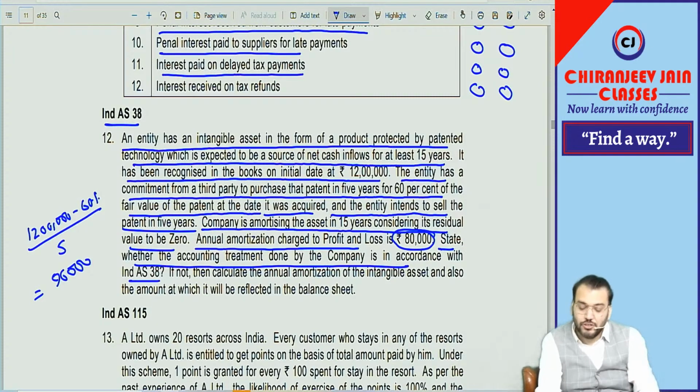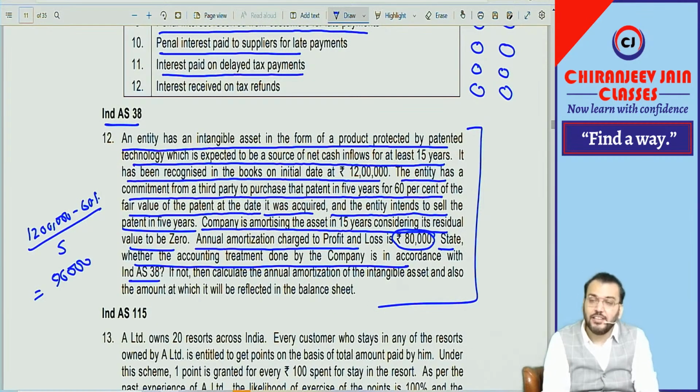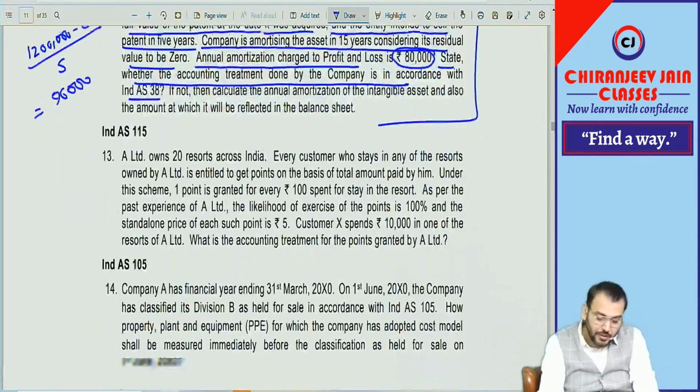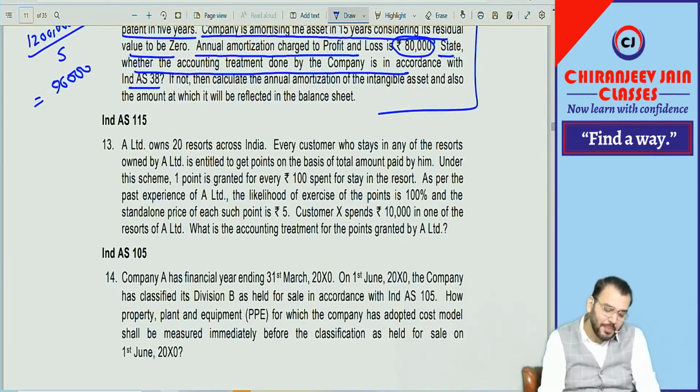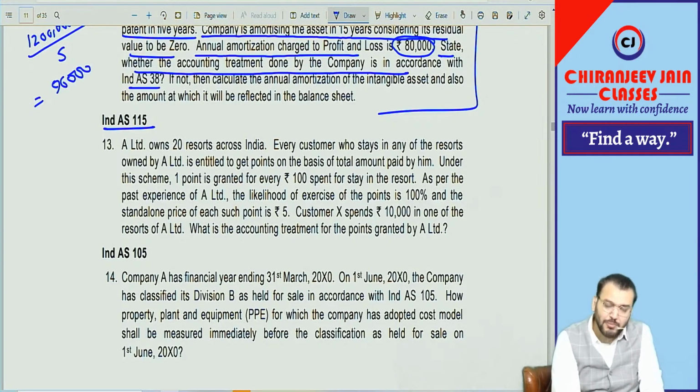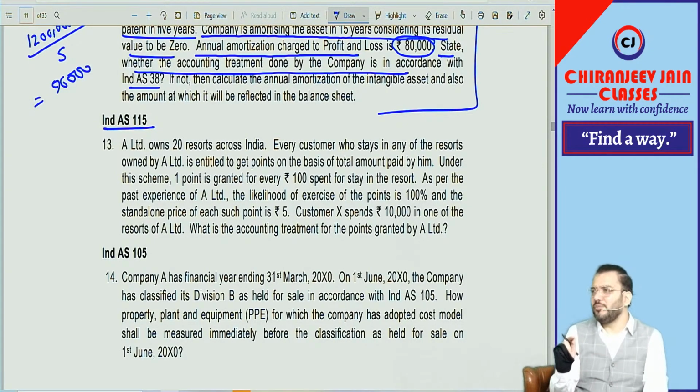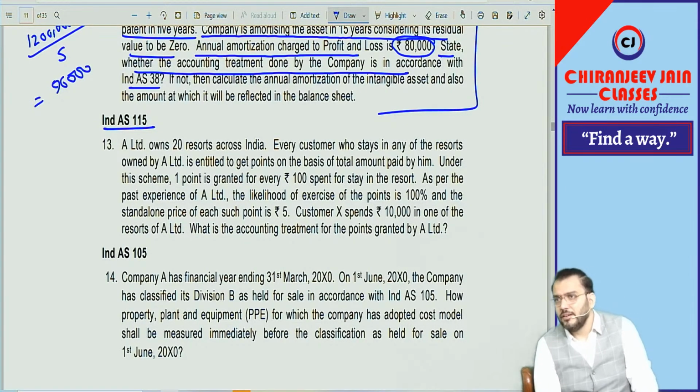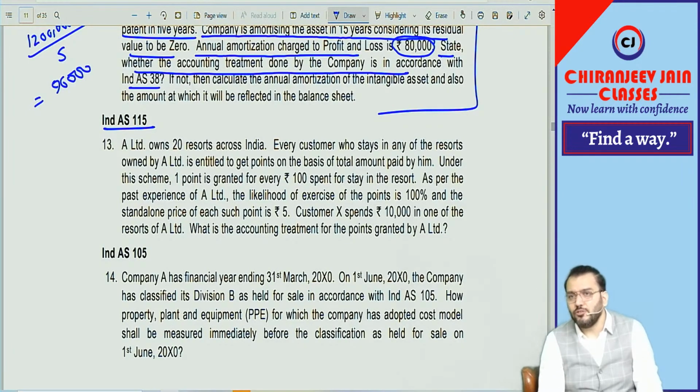Understood? So this is actually a question of analysis of financial statements, which we have done in the last chapter. You remember? Correct? Then Ind AS 1 and 5. A similar question we have done in class. Good question. You remember the one question we did on an option given to purchase an additional item.